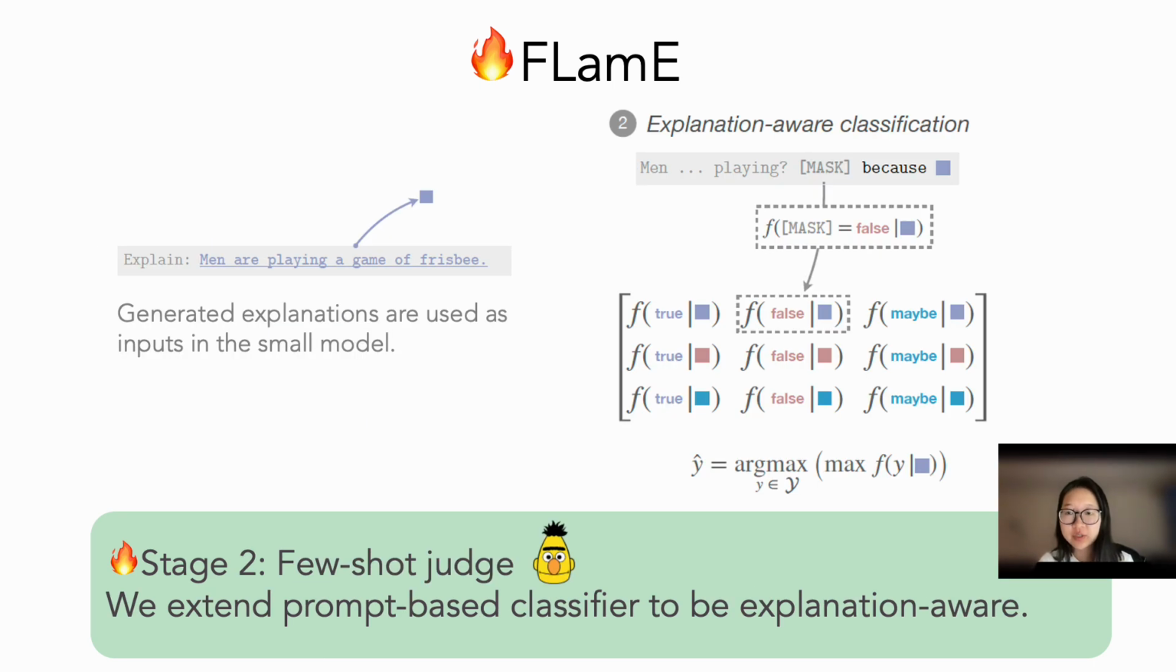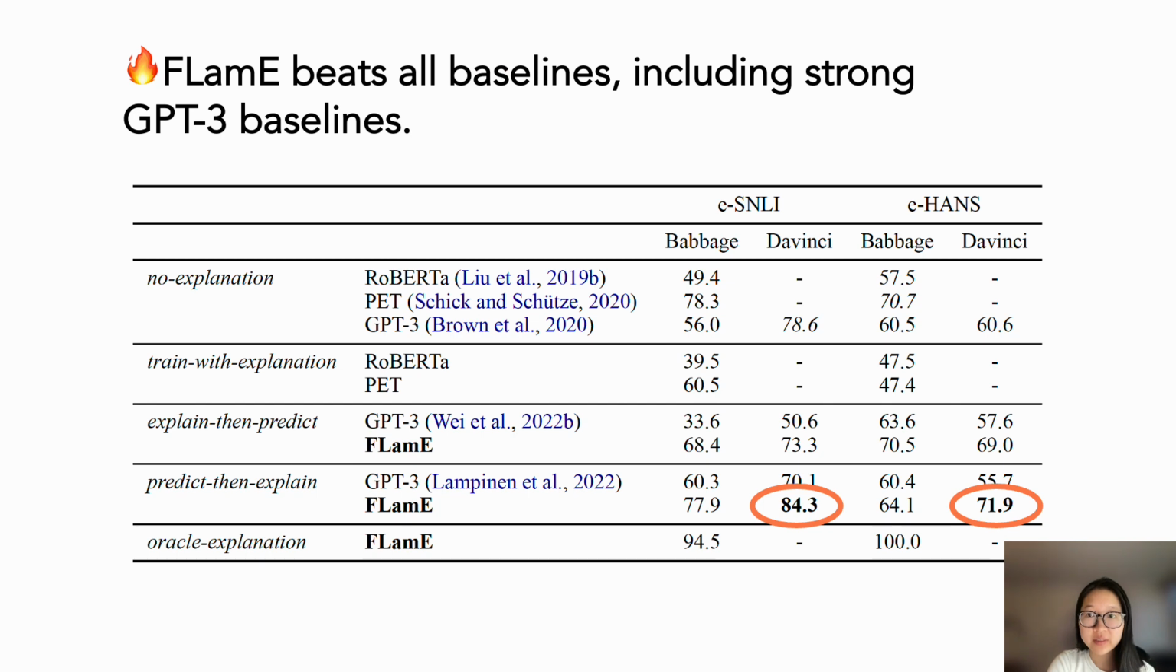In our second stage, we use the generated explanations from the first stage as inputs to our smaller model. In order for our smaller model, our judge model, to work with the few-shot learning setting, we extend the prompt-based classifier to be explanation-aware. This can be done by appending the generated explanations to the end of the input for the prompt-based classifier. The task is to predict the highest likely label for the mask token when we use explanations generated with different labels. As you can see here, the label with the highest probability among all the inputs will be taken as the final prediction.